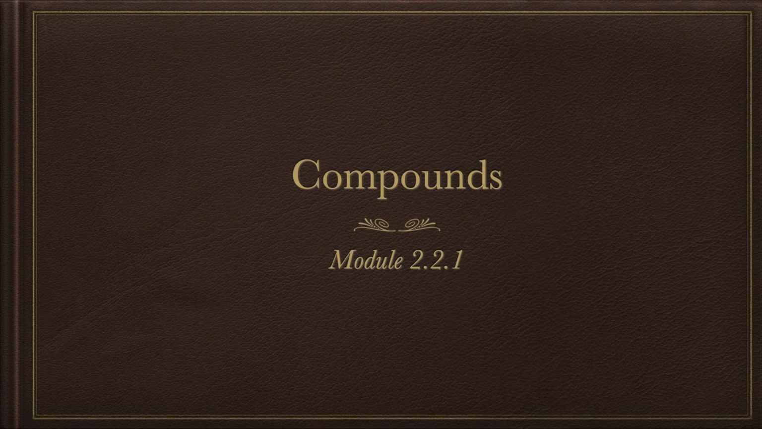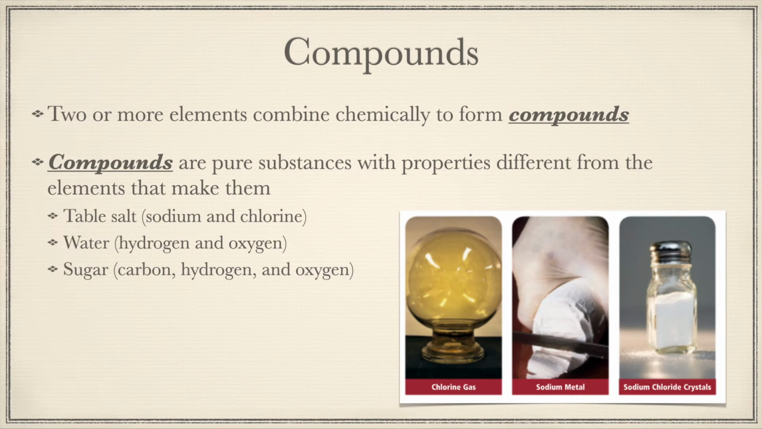Compounds. So compounds are two or more elements combined chemically. If you have two or more elements that are combined chemically in some way, they form compounds. Compounds are also considered what we call pure substances, with properties different from the elements that make them. Now, pure substances are substances that are always the same composition.